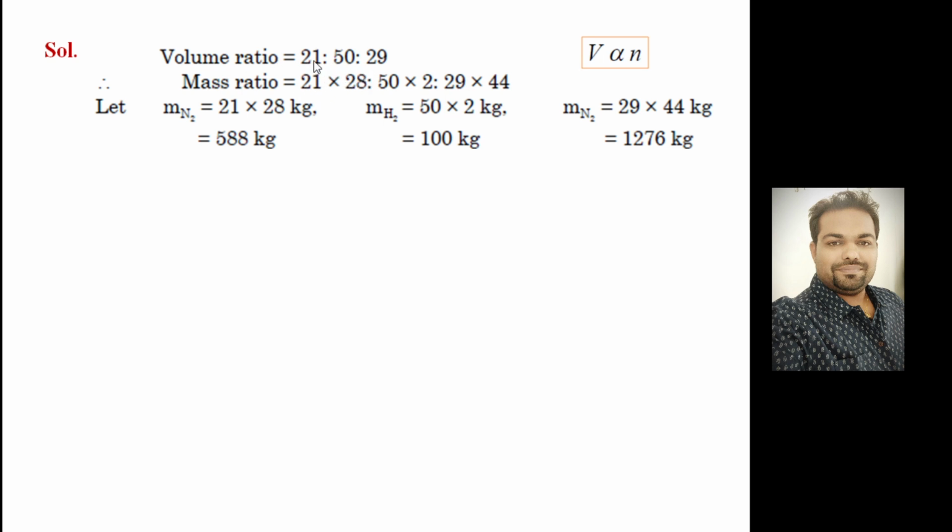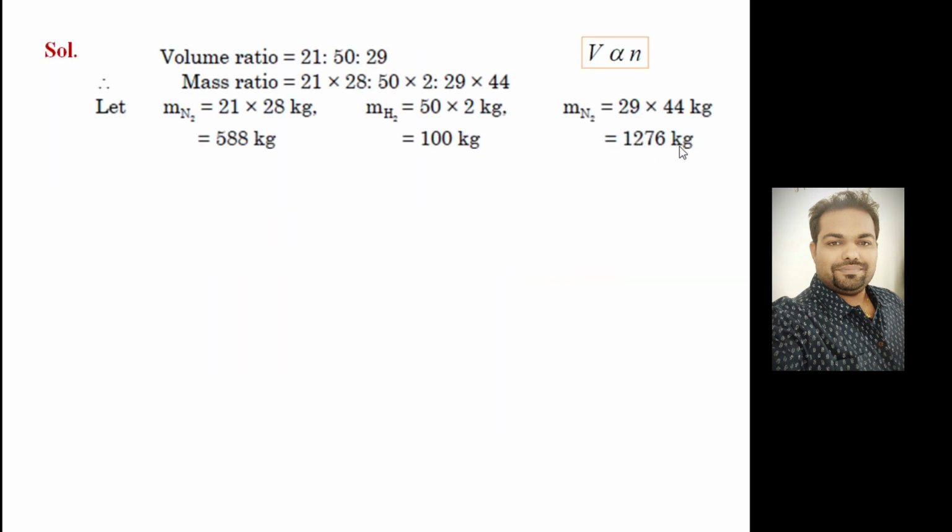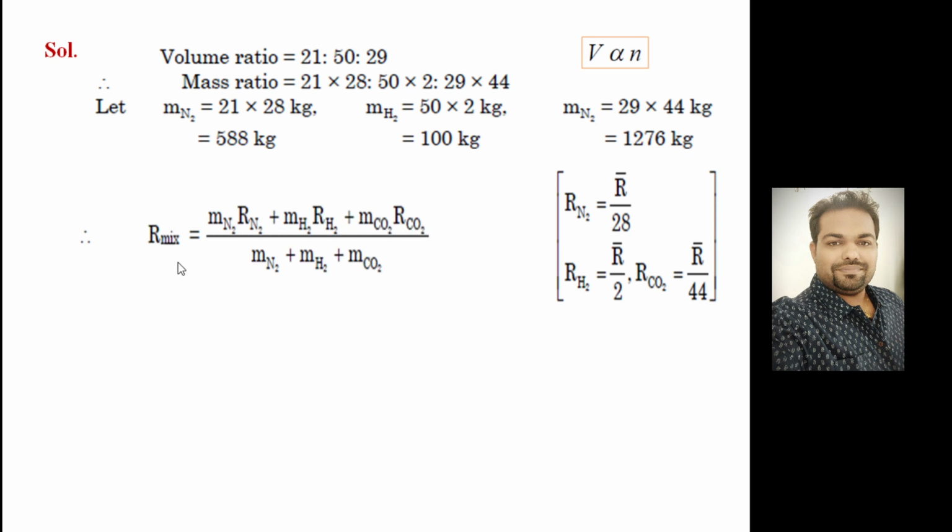So the mass ratio for the first gas, nitrogen, is 21 into 28. For the second gas, hydrogen, 50 into 2. The last one is carbon dioxide, 29 into 44. Clear? So look at here, the mass of nitrogen is 21 into 28, this much kilogram. Mass of hydrogen, mass of CO2. Make that change, the last one is CO2. So R mixture is equal to mass of nitrogen times R of nitrogen, plus mass of H2 times R of H2, plus mass of CO2 times R of CO2, divided by total mass.